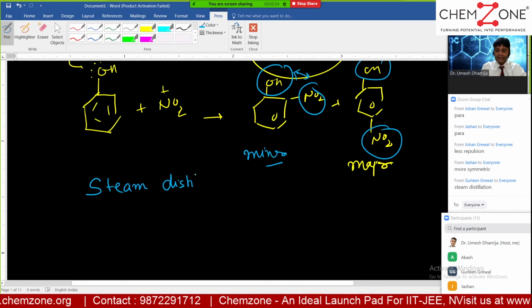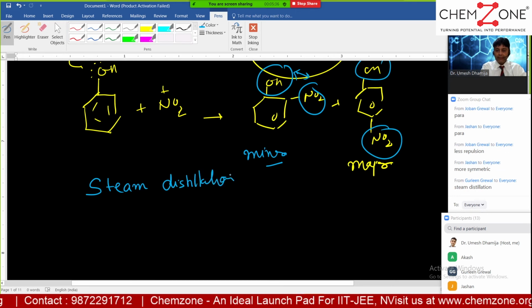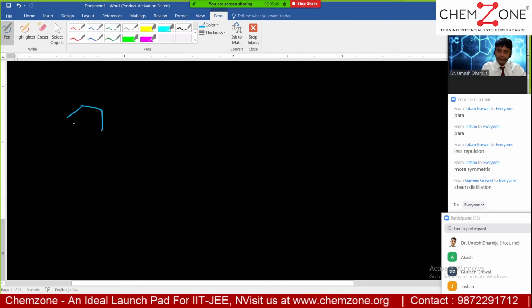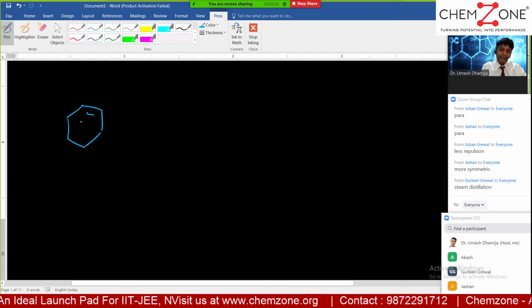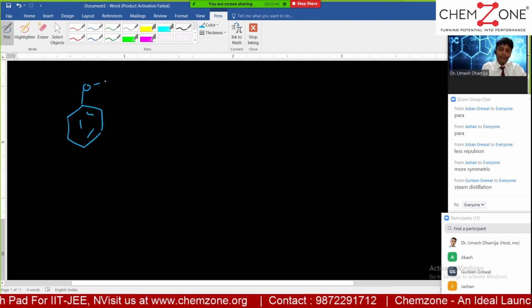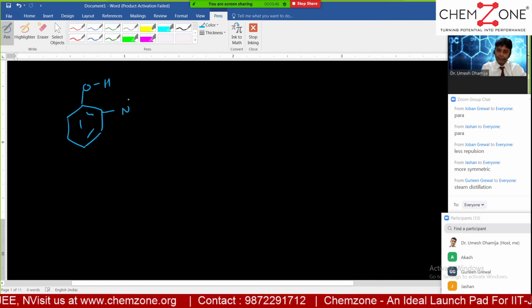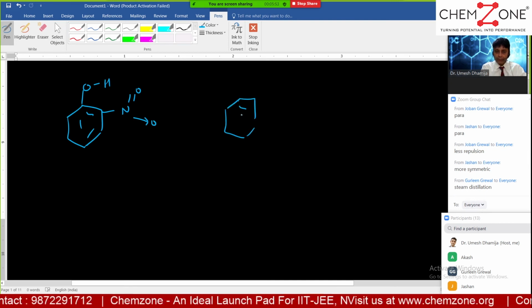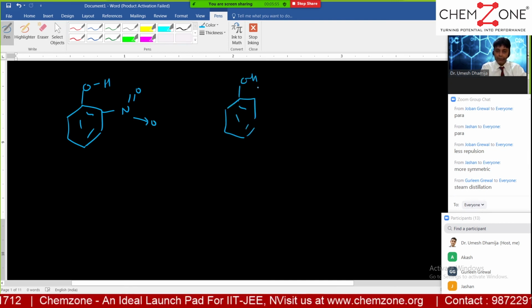And if you see, in case of the orthonitrophenol, see it very carefully. It's a very interesting topic that you have done a part of in the +1 level also. Here, this is one molecule and this is another molecule of orthonitrophenol.